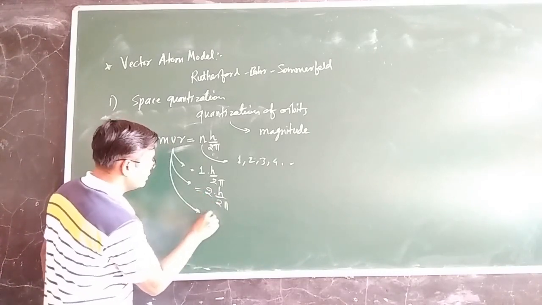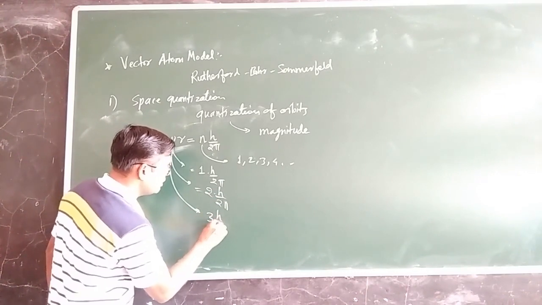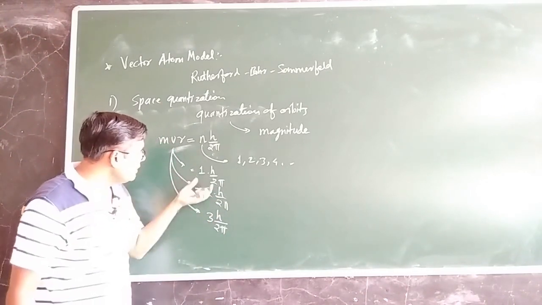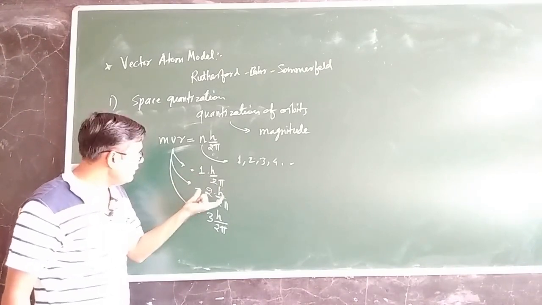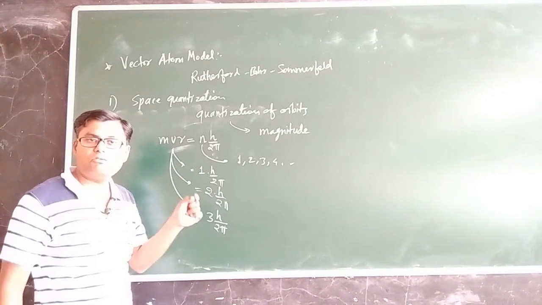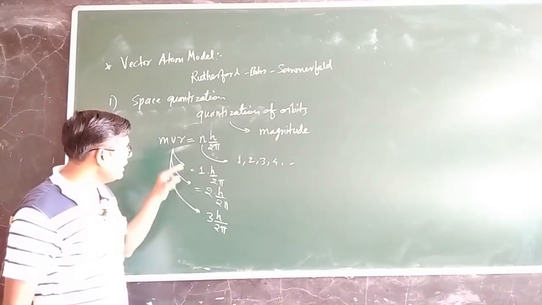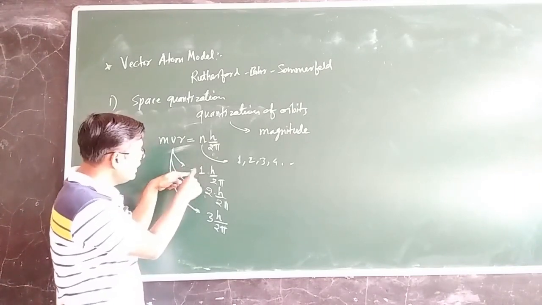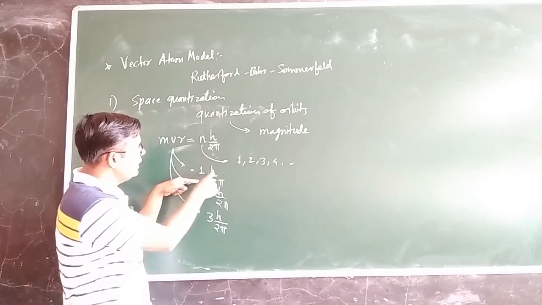If it is in the third orbit, it will be 3 into h upon 2 pi. The angular momentum of an electron in any orbit cannot have a value between these values. It cannot have a value of 1.5 into h upon 2 pi.